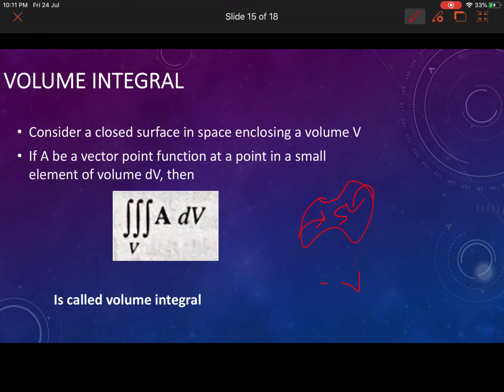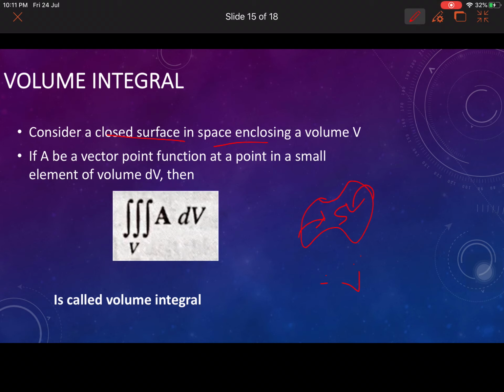This closed surface encircles some space volume V. If A is a vector point function at a point in a small element of volume dV, then the volume integral is the triple integral over V of A dV. There is no dot product at all.